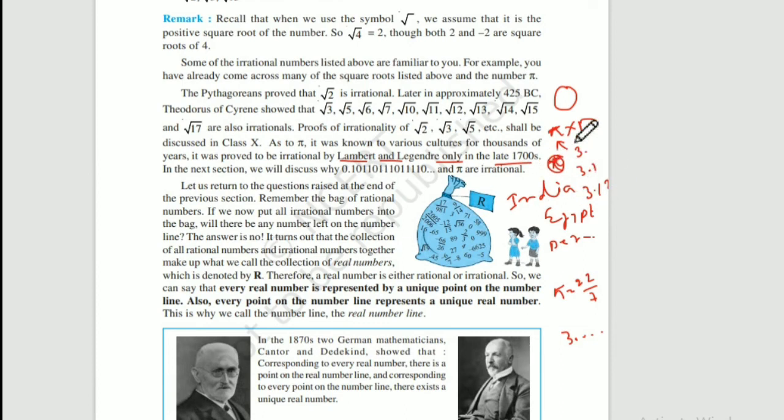But from ancient time people knew about pi, but only in the 17th century Lambert and Legendre proved that pi is an irrational number. Before them nobody knew that pi was an irrational number. They thought that it was a rational number, and if we work hard we may get the exact value of pi. But Lambert and Legendre proved that pi is an irrational number in the 17th century.